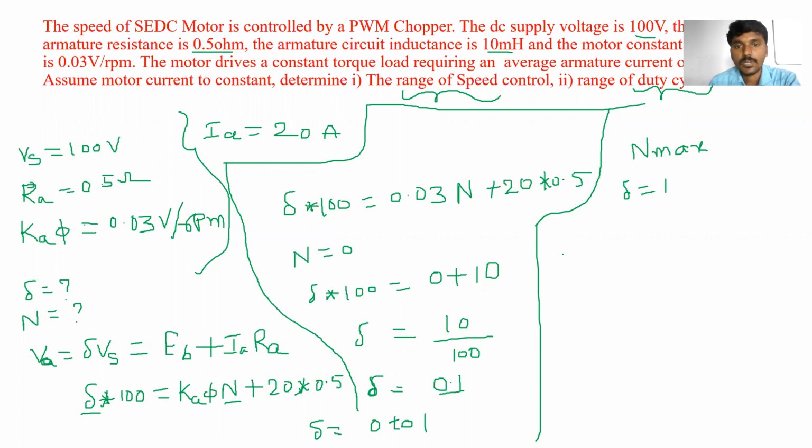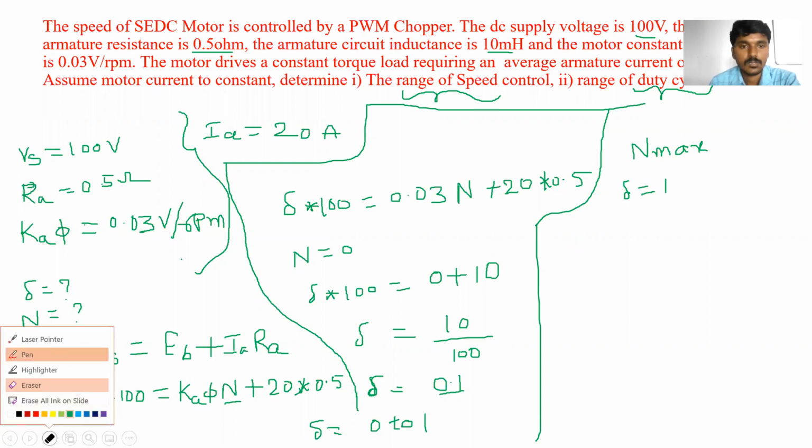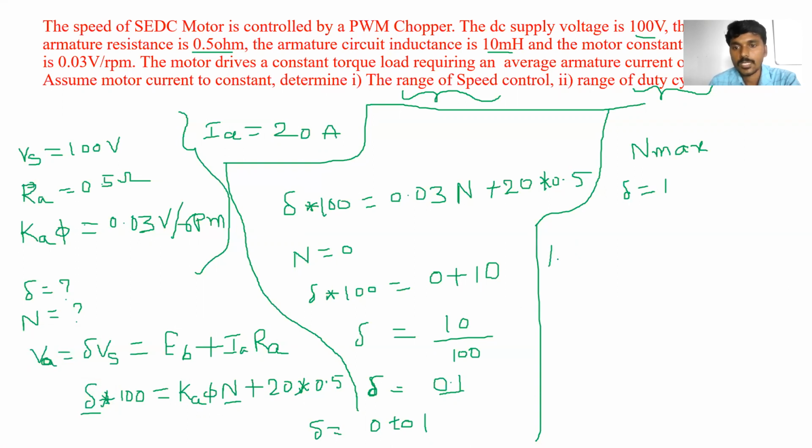Okay, so we can find out, from this equation, 1 into 100 is equal to 0.03 into n, where we have taken the maximum n.